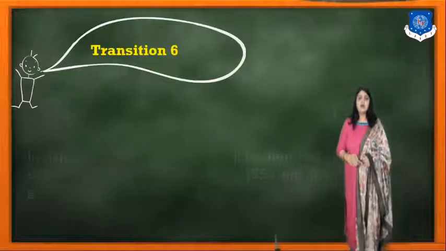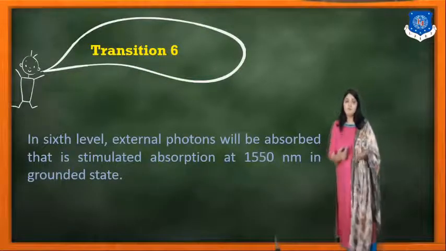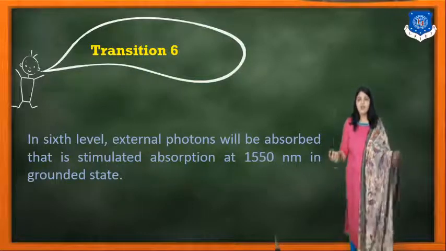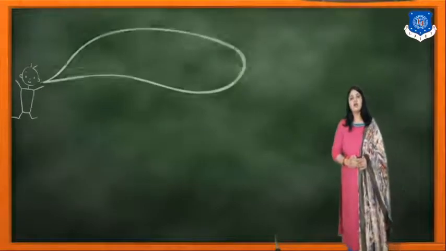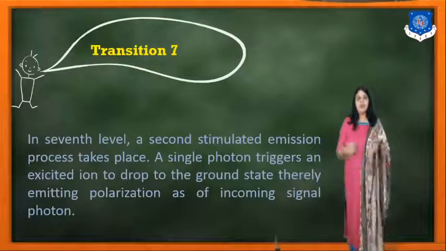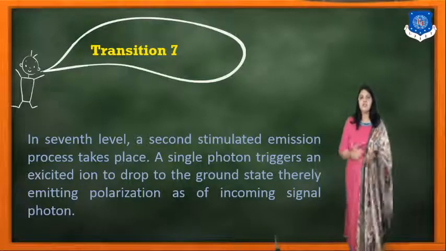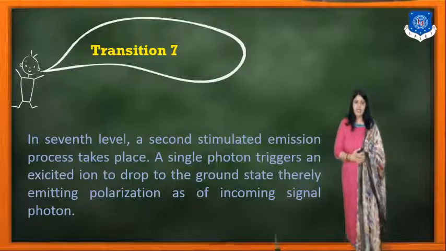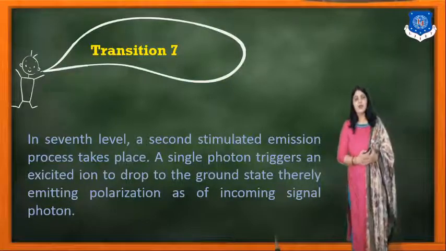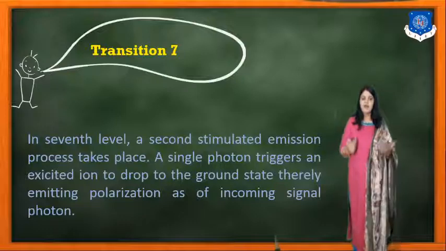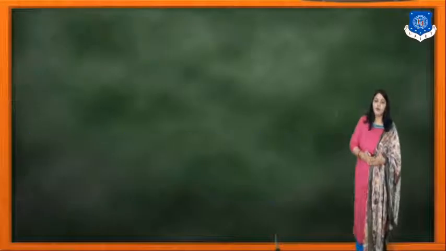Transition number 6. In the 6th level, external photons will be absorbed, that is stimulated absorption at 1550 nanometer in the ground state. Transition number 7. In the 7th level, a second stimulated emission process takes place and a single photon triggers an excited ion to drop to the ground state, rarely emitting the polarization of the incoming photons.